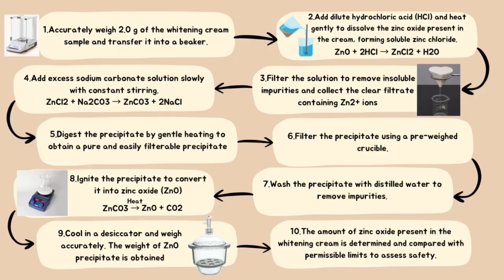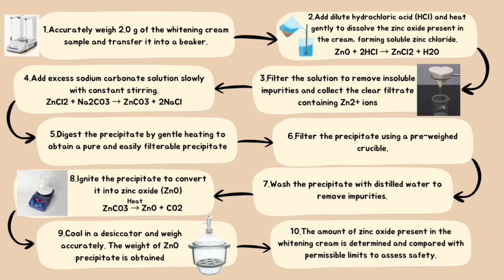Then, we add excess sodium carbonate solution slowly with constant stirring. We digest the precipitate by gentle heating to obtain a pure and easily filtered precipitate. As the next step, filter the precipitate using a pre-weighed crucible. We then wash the precipitate with distilled water to remove impurities. We continue to ignite the precipitate to convert it into zinc oxide. Next, cool in a desiccator and weigh accurately. The weight of the zinc oxide precipitate is obtained.